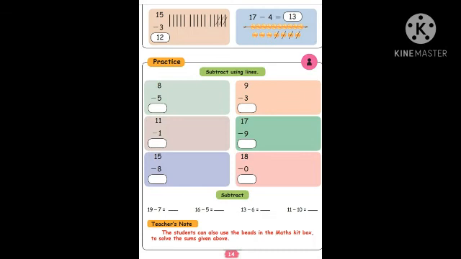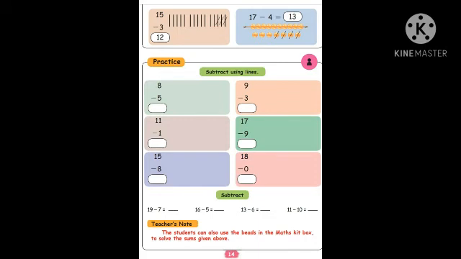1, 2, 3, 4, 5, 6, 7, 8. Remaining: 1, 2, 3, 4, 5, 6, 7. You have to count how many remaining numbers are there. Count and write number 7.